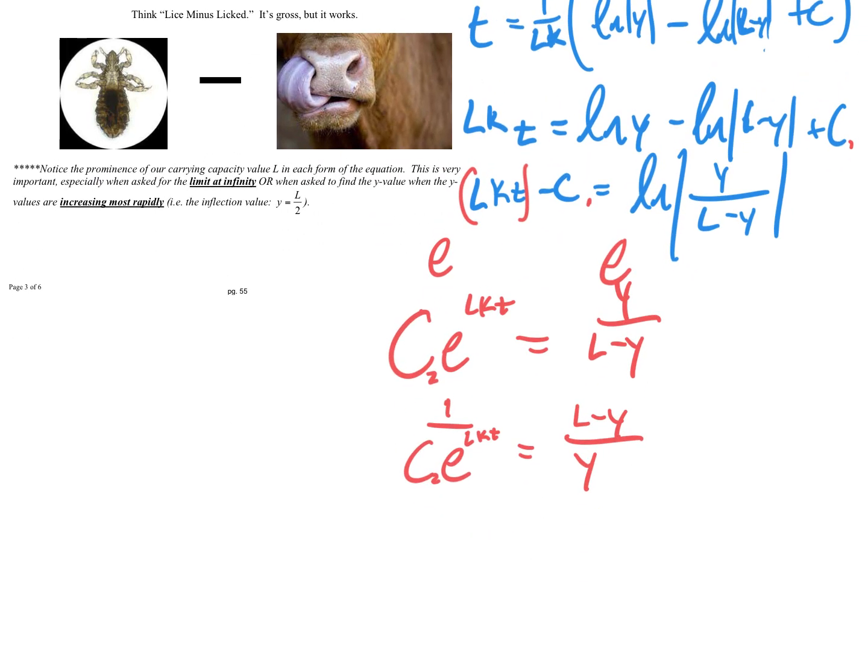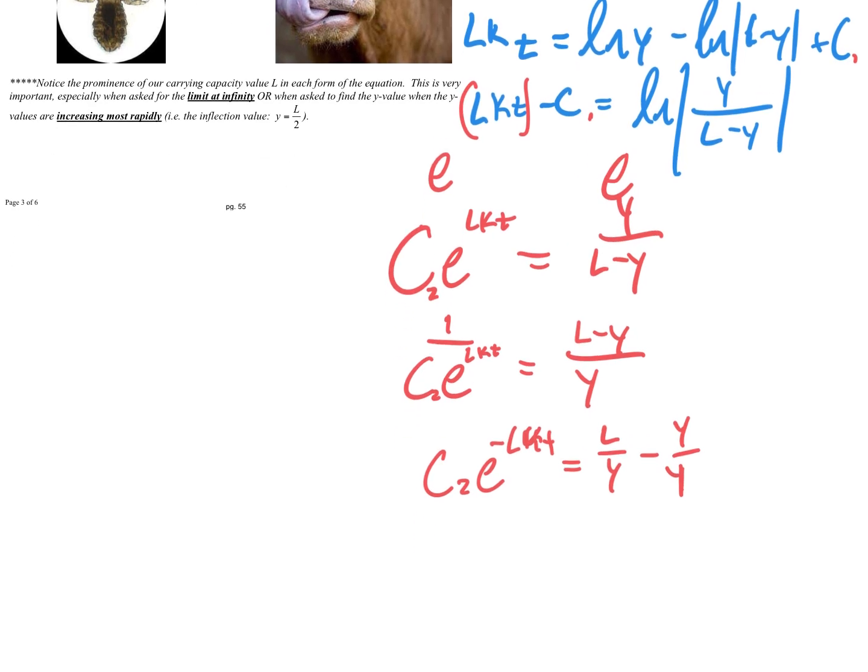We can rewrite this as, in fact, we're going to just take it to a negative LKT. And this is L over y minus y over y, which is 1. Okay. So let's add 1 to this side and add 1 to this side.